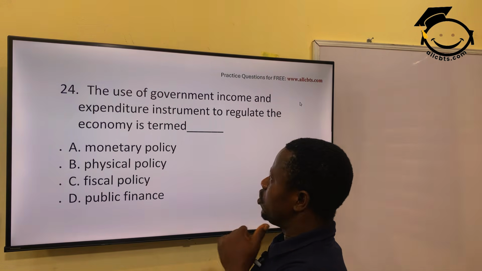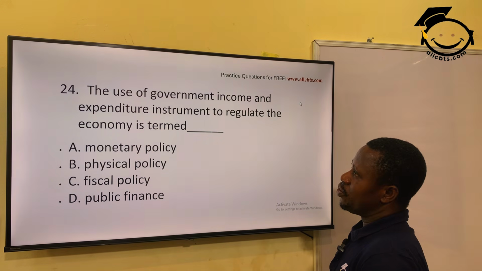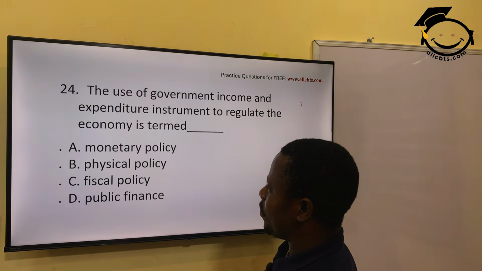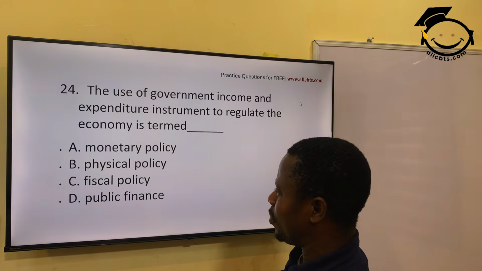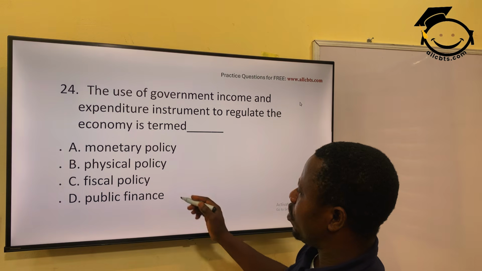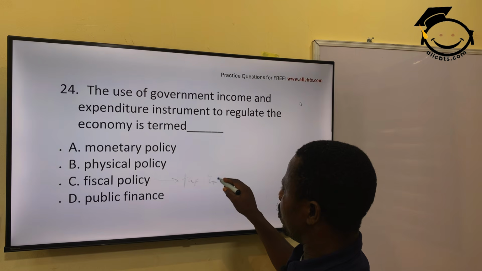Question 24. The use of government income and expenditure instruments to regulate the economy is termed monetary policy, physical, there's nothing like physical in the economy. Fiscal policy, public finance. Fiscal policy is when government uses taxation and expenditure to manage the economy.